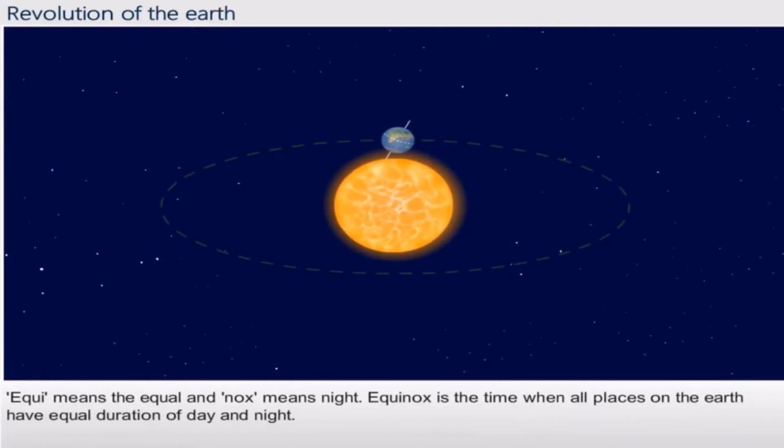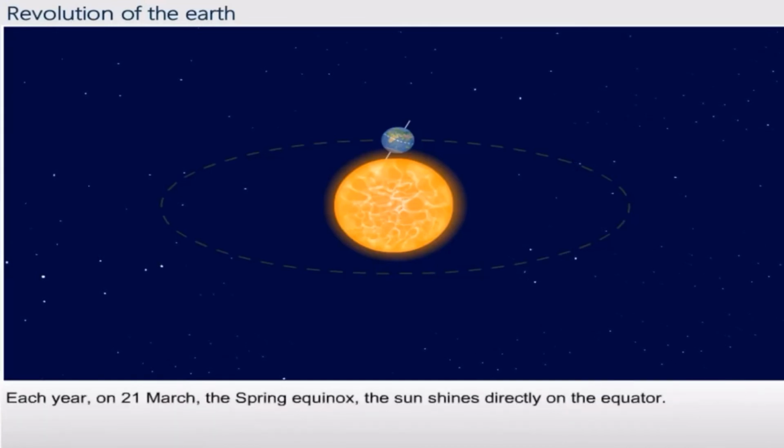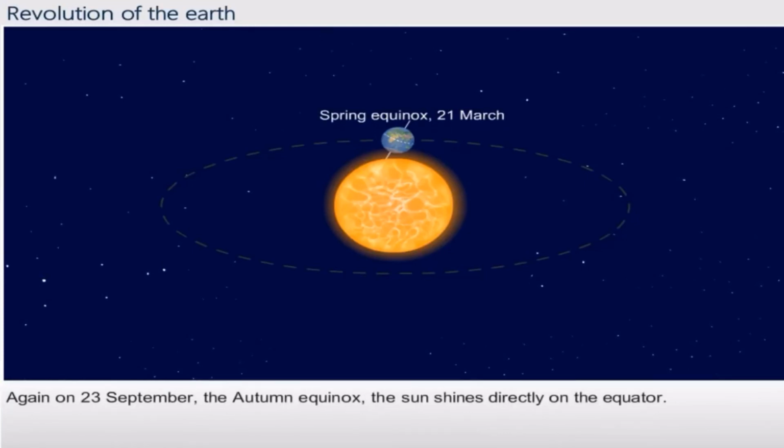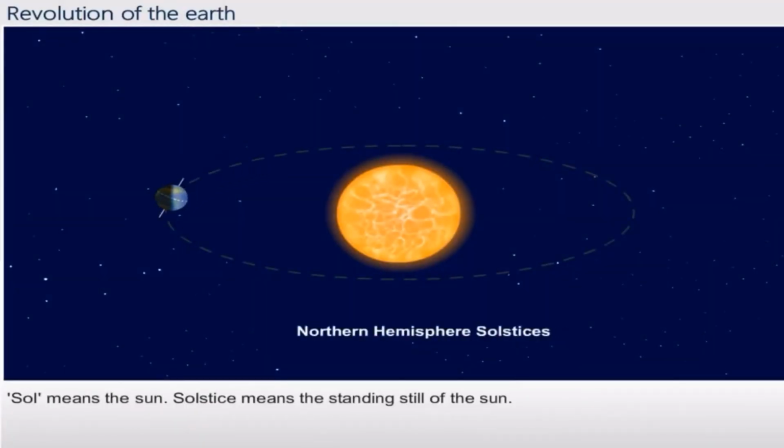Equi means equal and nox means night. Equinox is the time when all places on the earth have equal duration of day and night. Each year on 21st March, the spring equinox, the sun shines directly on the equator. Again on 23rd September, the autumn equinox, the sun shines directly on the equator. So on these days, the sun is exactly above the equator, which makes day and night of equal length.